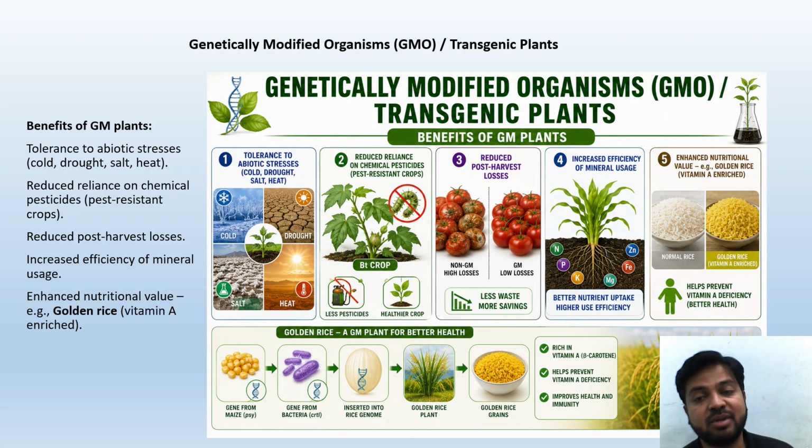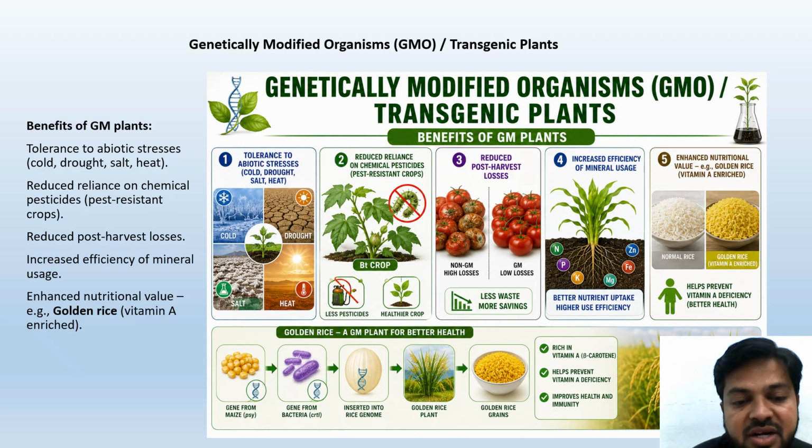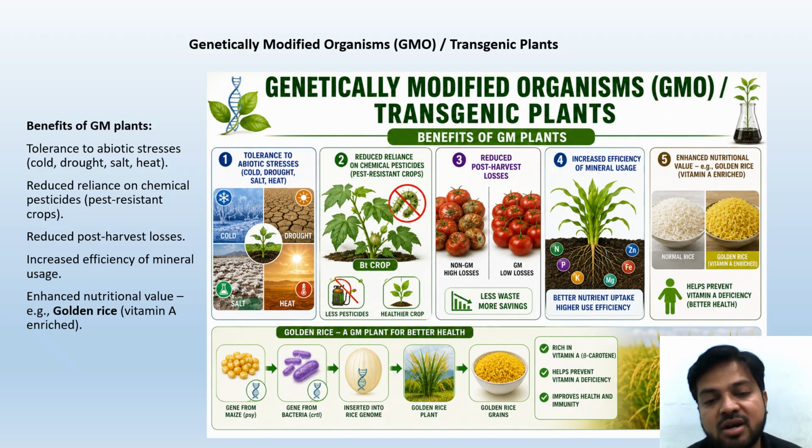Example, golden rice. Vitamin A enriched golden rice helps prevent vitamin A deficiency. Golden rice is a genetically modified plant for better health. The PSY gene from maize and the CRTI gene from bacteria are inserted into the rice genome, and then the golden rice plant is produced. Golden rice grains are rich in vitamin A, beta carotene, which helps prevent vitamin A deficiency and improves health and immunity. This is about genetically modified organisms. Stop the video here. Memorize the image.